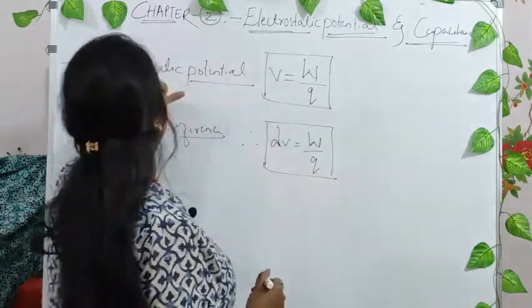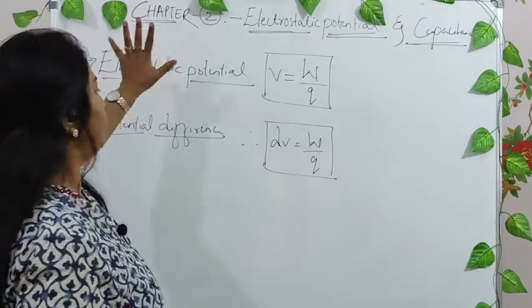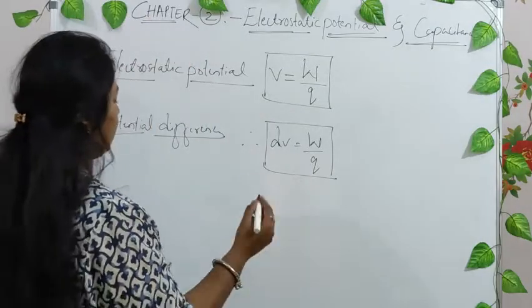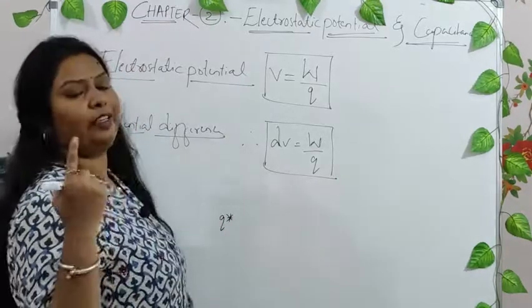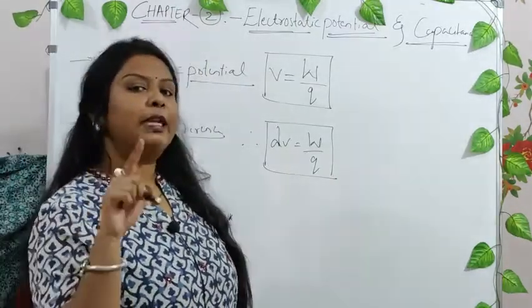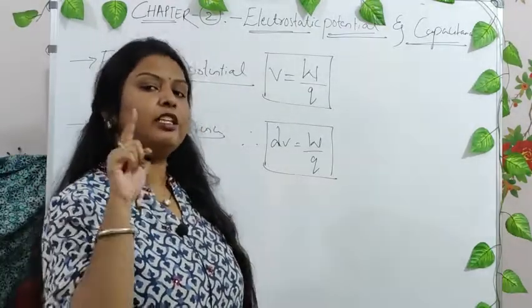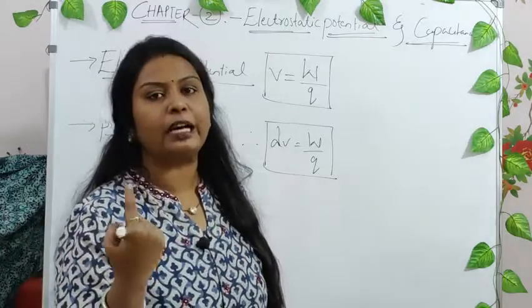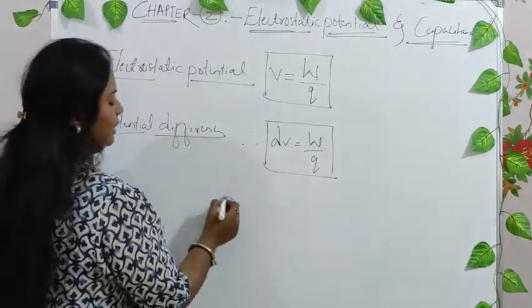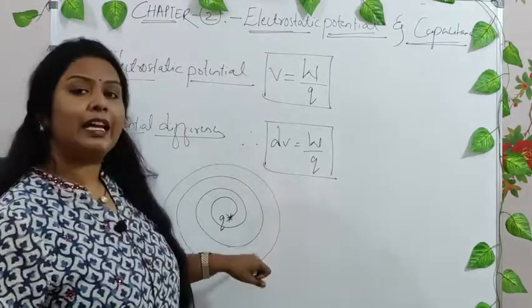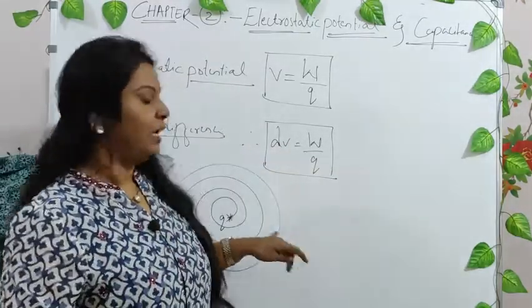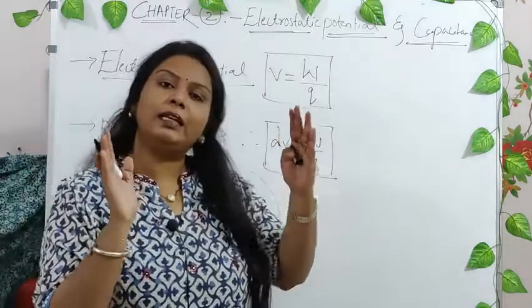Now what do you mean by electrostatic potential? Before understanding this, understand that there is a charge. I told you in the last classes also, whenever I say charge, there is always some electric field around it. You should always understand this. And these electric field lines are not everywhere; they are confined only to some particular distance.